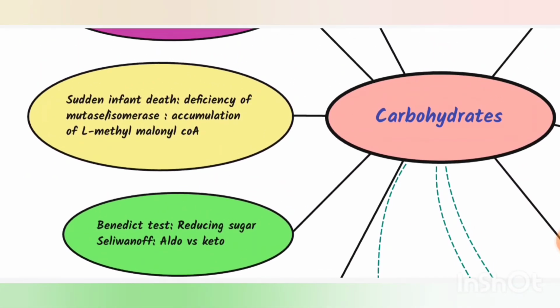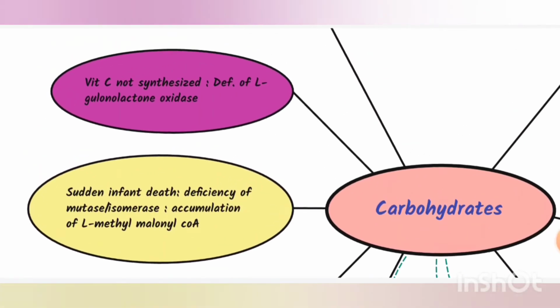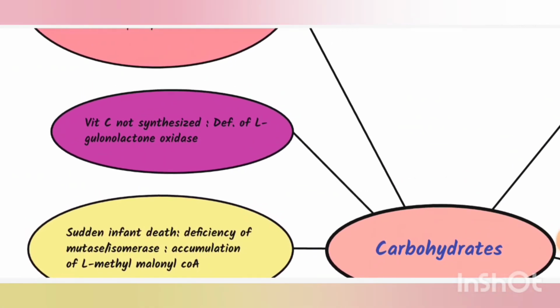Then this is one important point, like sudden infant death occurs due to deficiency of mutase or isomerase, which leads to accumulation of L-methylmalonyl CoA. Next, remember vitamin C is not synthesized in humans because of the deficiency of the enzyme L-gulonolactone oxidase.